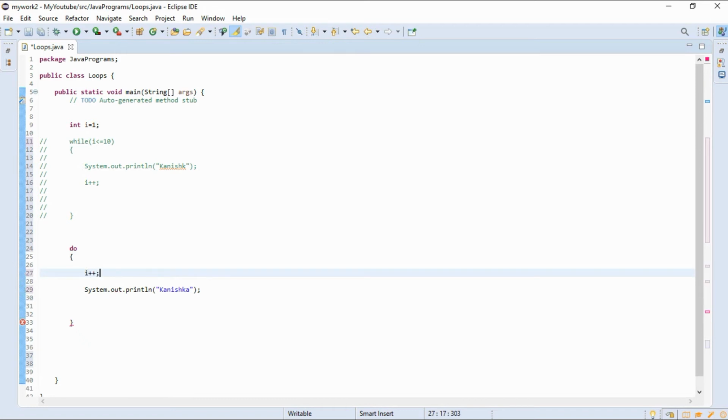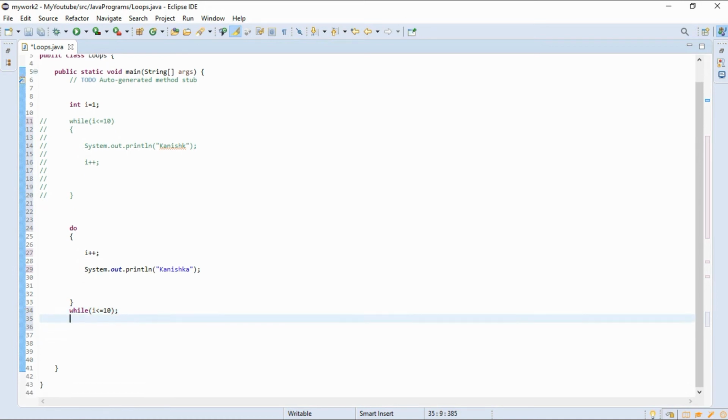In do while we have to write a condition at last by using the while keyword: while i should be less than or equal to 10, and we must use a semicolon here in do while. Okay, that's it. Let's run the code now.